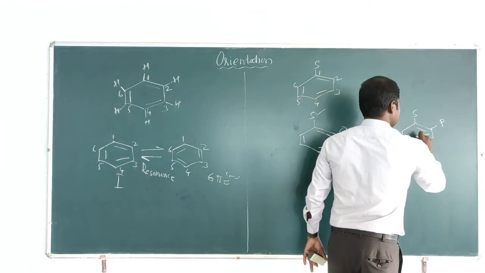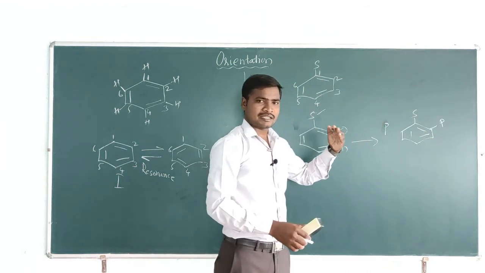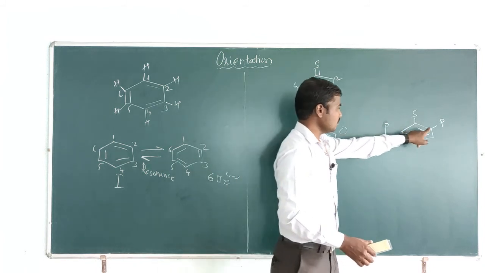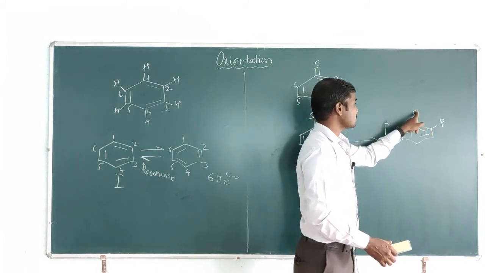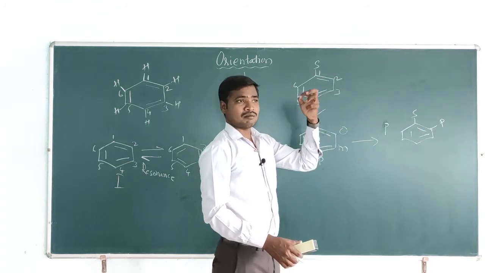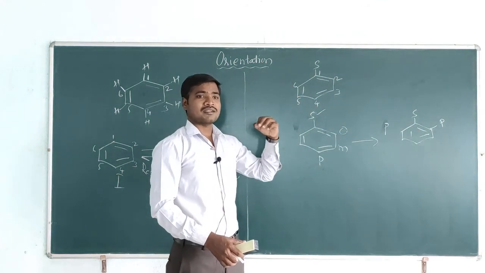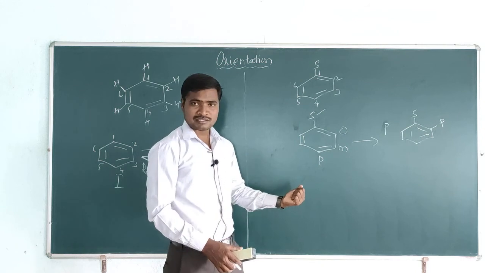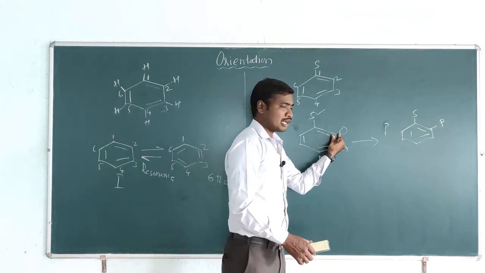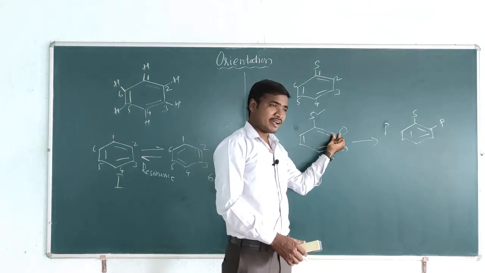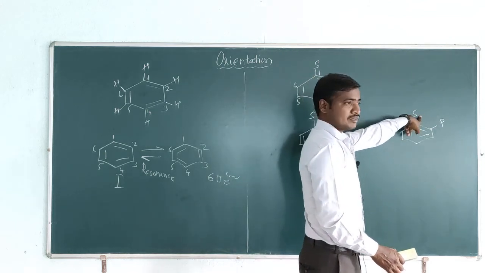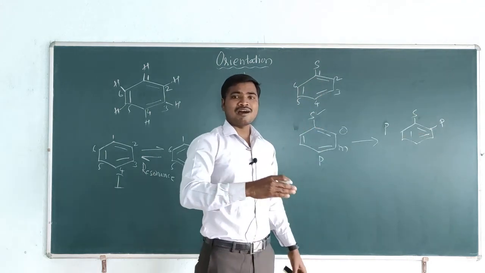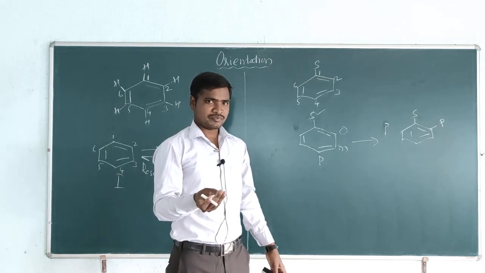In case we get the second substituent at these positions, then we can say that the first substituent directs the second electrophilic substitution to the ortho position. Then we call the first substituent an ortho director group.